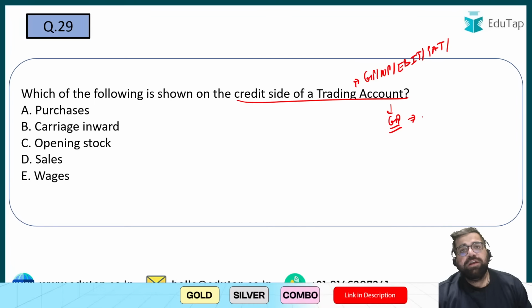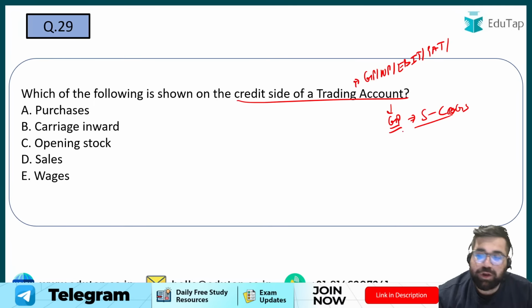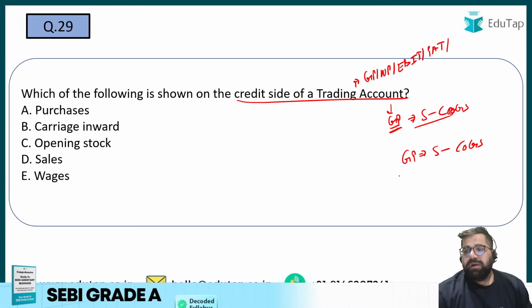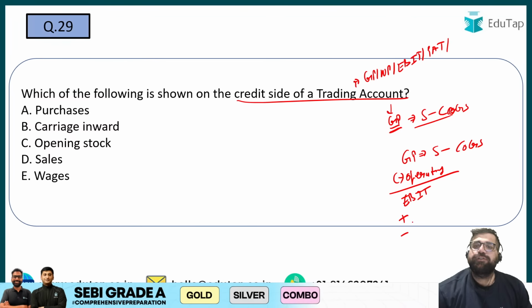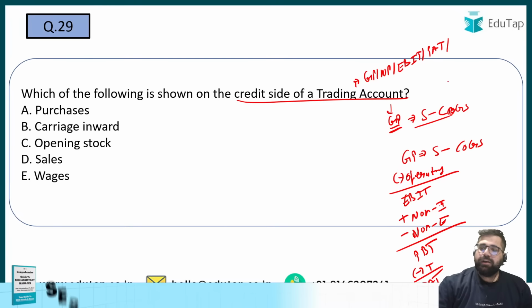Gross profit is sales minus your cost. This cost is basically COGS only, right? So you get your gross profit. But is this the only profit? No, revise with me. Gross profit is sales minus COGS, right? But from gross profit, if you reduce your operating expenses, then you get your earnings before interest and taxes. Then you do the adjustment of your non-operating income and expenses. You add your non-operating incomes, you deduct your non-operating expenses, then the profit which you get is your profit before tax. Then reduce tax, then you will get your profit after tax. This is the correct chronology of your profits.